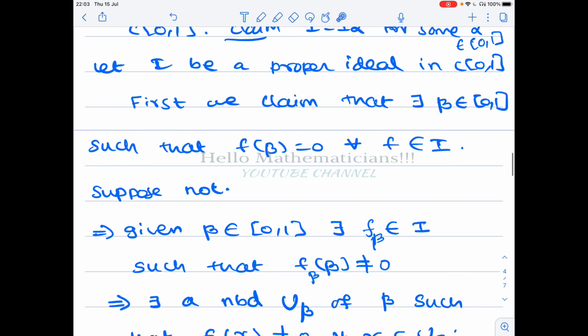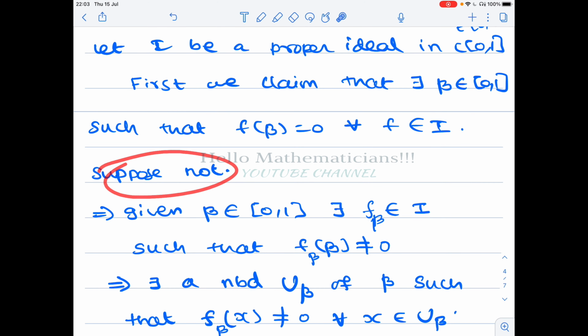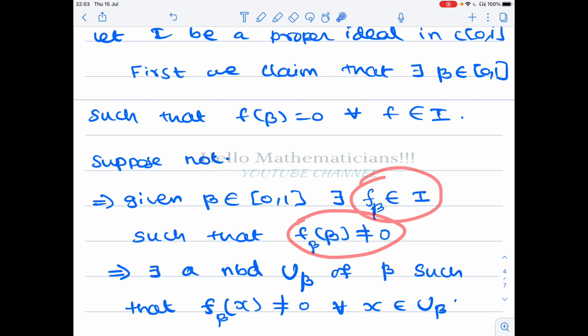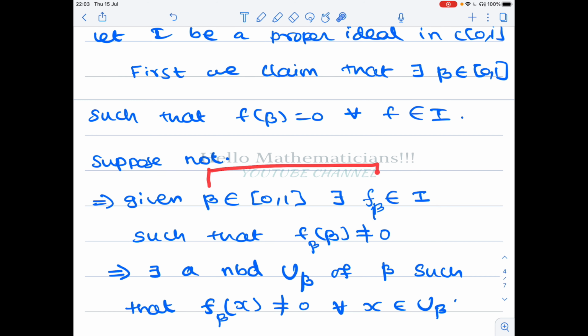So suppose not, then for all beta belongs to closed [0,1], you can find a function which is not equal to 0 at this point. For a given beta, there exists a function, and we call this function f subscript beta.